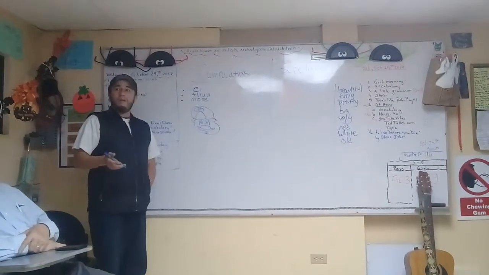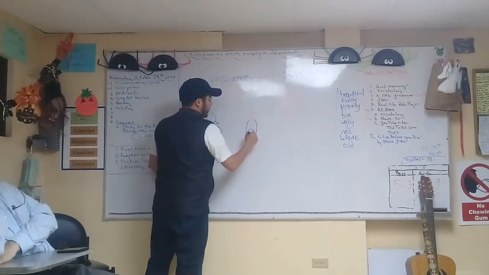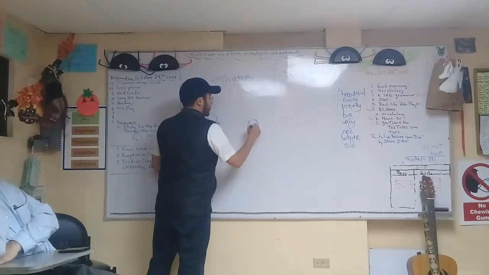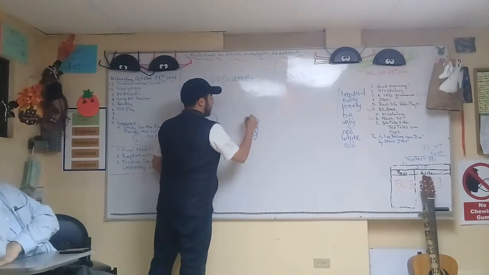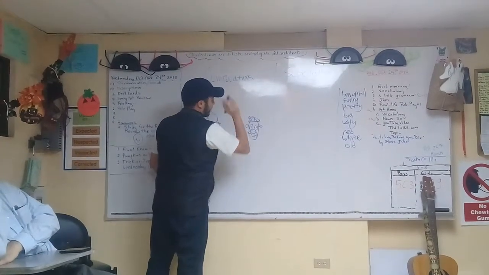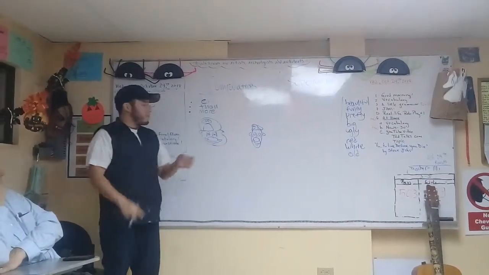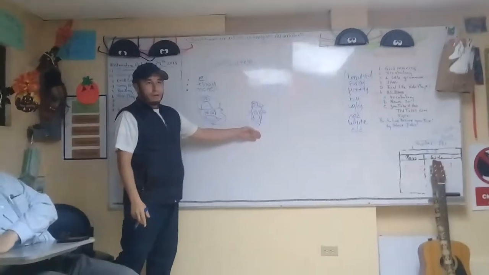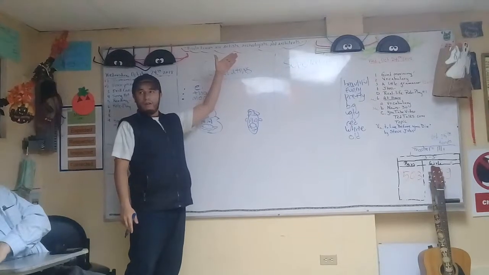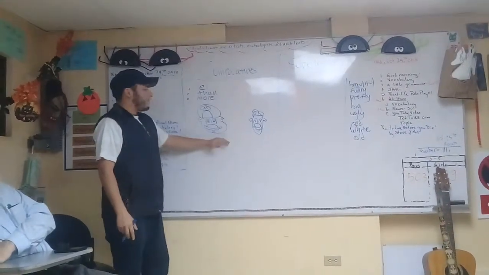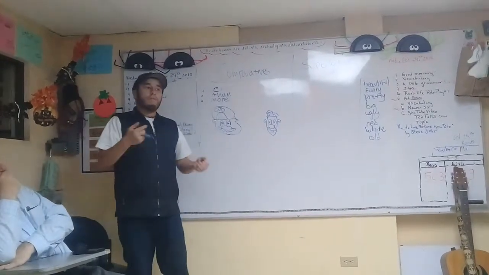Now his brother Luigi. Okay, let's say that's Luigi. Now, there are differences between Mario and Luigi. Mario is short. Luigi is tall. Mario is kind of fat, and Luigi is skinny.